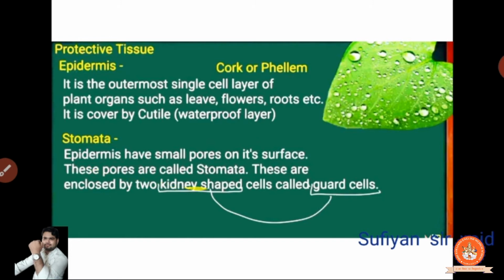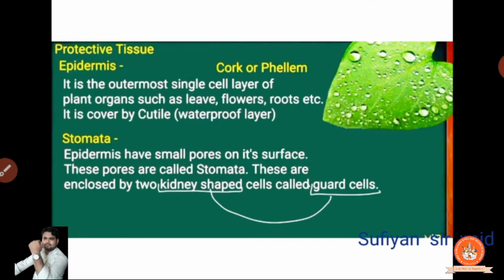Epidermis have small pores on its surface. Clear? So epidermis means one covering cell. Clear? So epidermis they have what? They have small pores. When you touch the leaves, they look very soft, thin, and smooth. It's because of the cuticle. Clear? But when you observe the leaves at the microscopic level, what is the cuticle? They are becoming the waterproof layer.